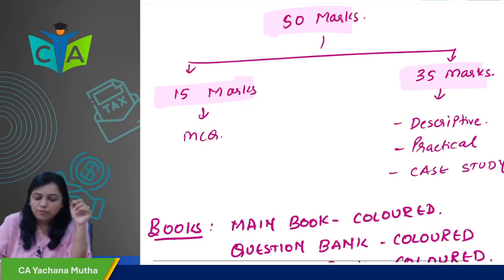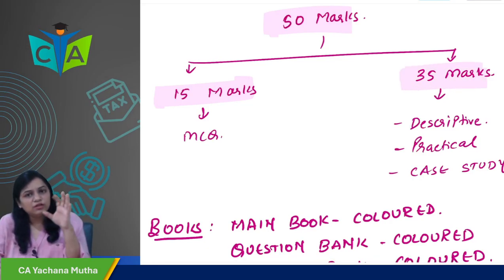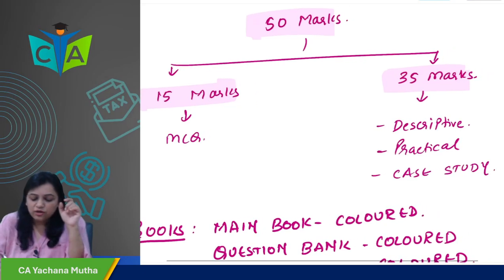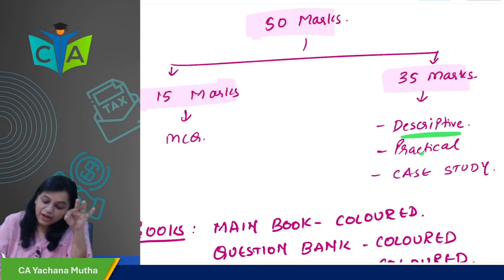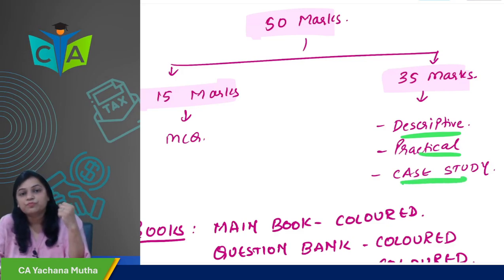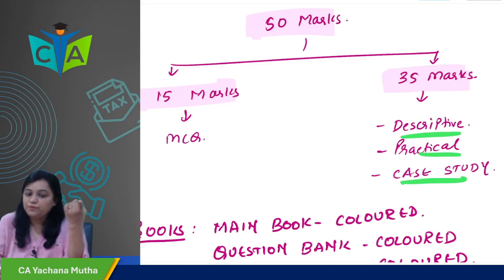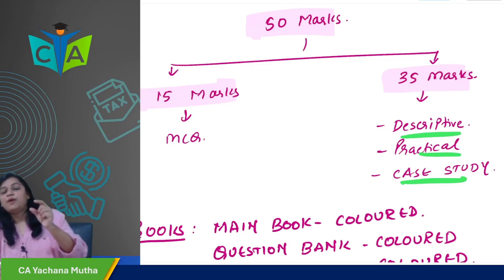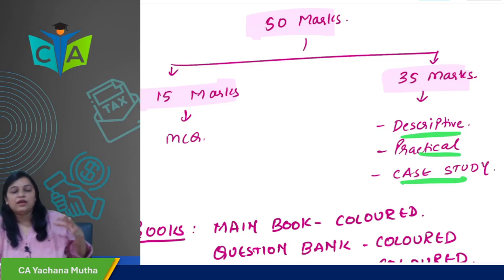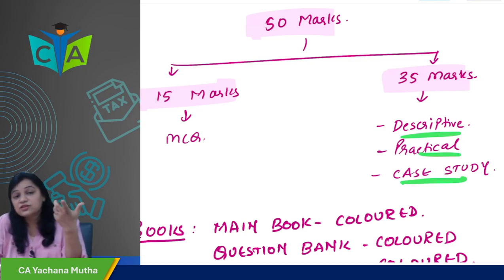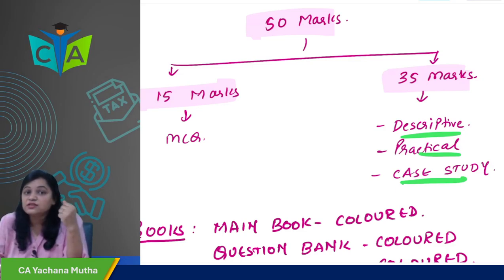Then, followed by what? Then there is the 35 marks paper. It could be descriptive, it could be practical, or the case study kind of question. These three kinds of questions are asked in the exam, either descriptive or practical or case study. So we are going to see in the question bank part how you have to write every kind of question, like descriptive questions.